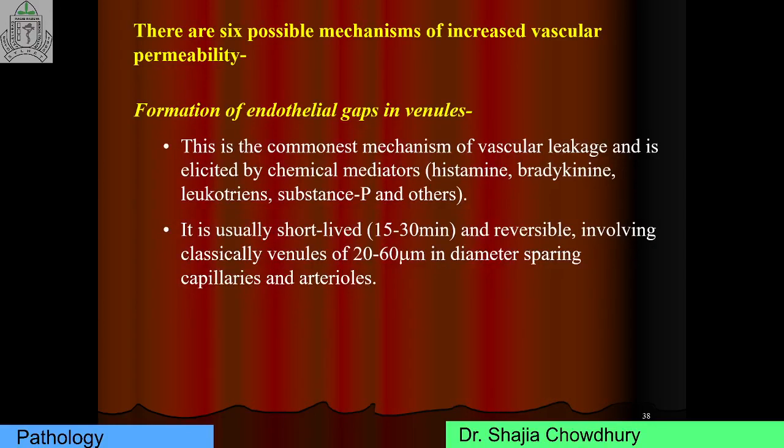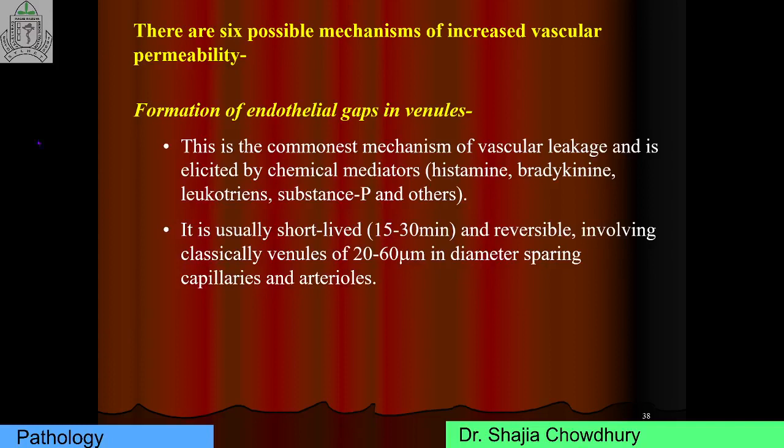There are 6 possible mechanisms of increased vascular permeability. Of these, 3 mechanisms are very, very important. First important mechanism is formation of endothelial gaps in the venule. This is the commonest mechanism of vascular leakage, and it is elicited by histamine, bradykinin, leukotriene, substance P, and others.